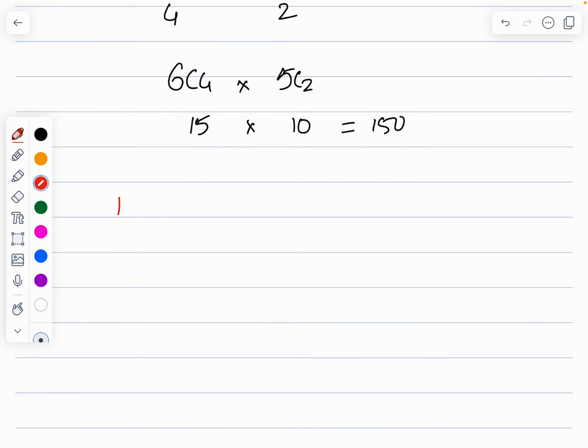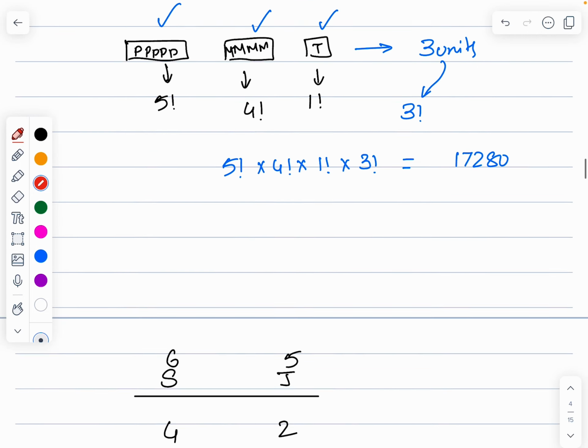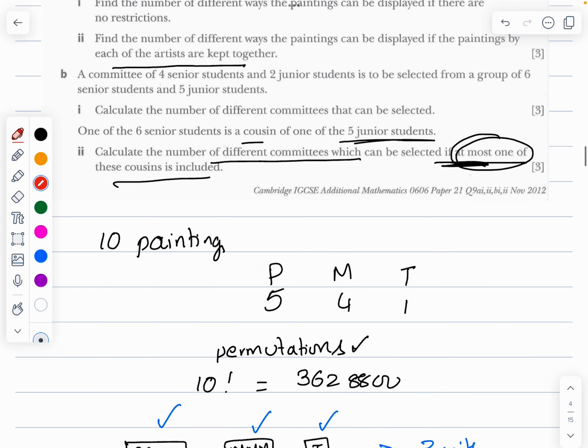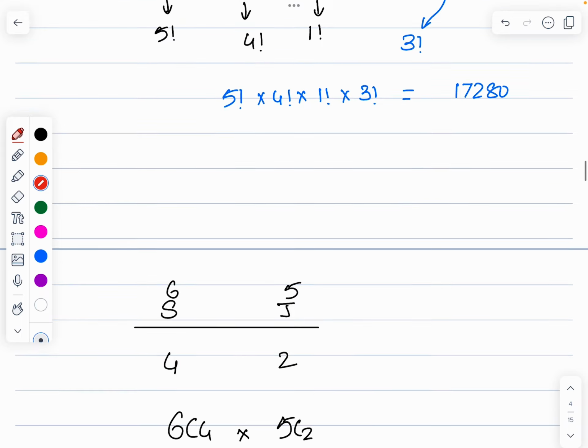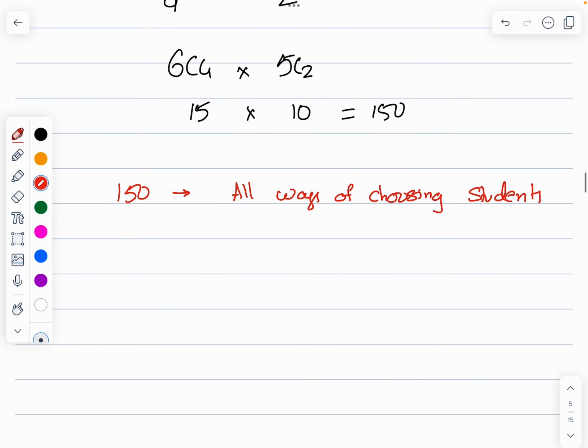So this 150 is all the ways of choosing the students. One of the senior students is a cousin of the junior. So older cousin and younger cousin.